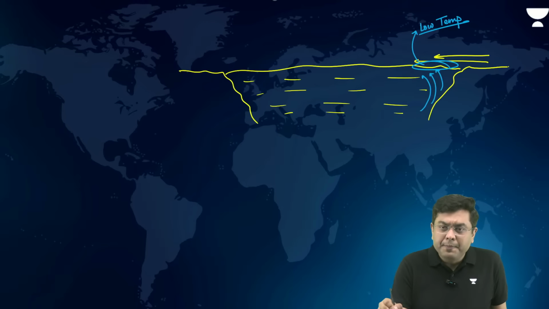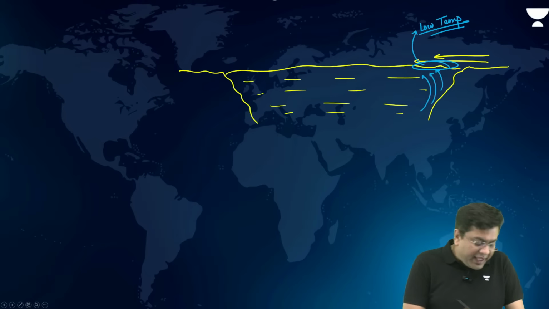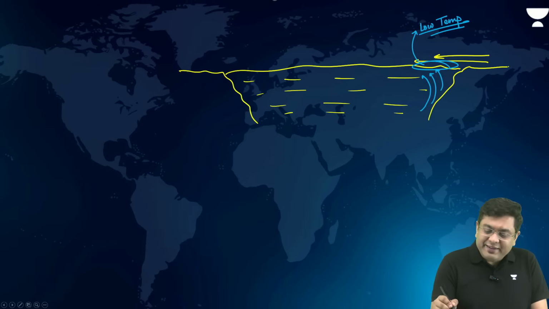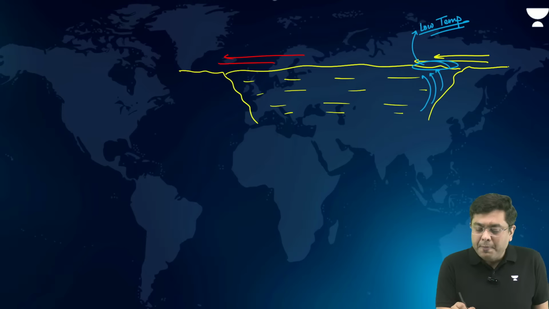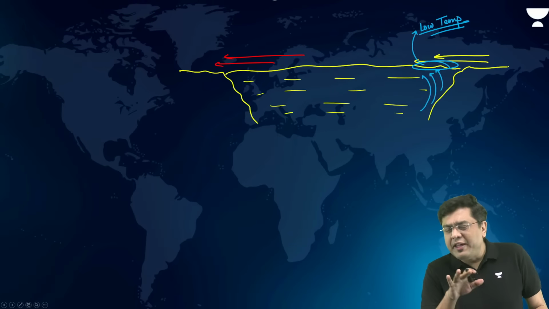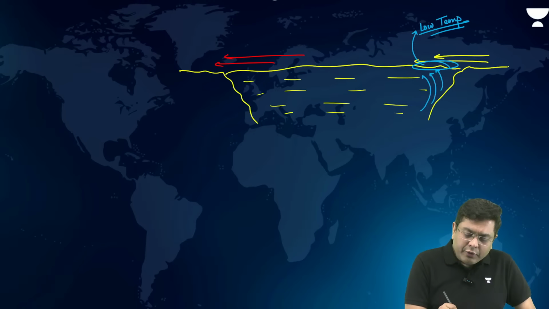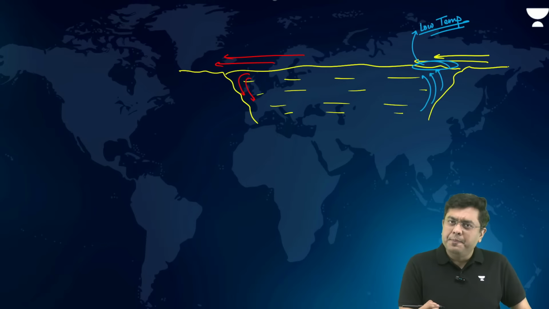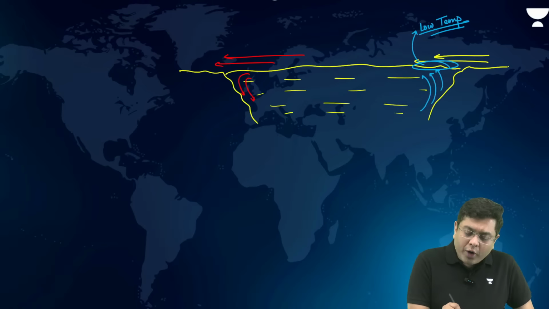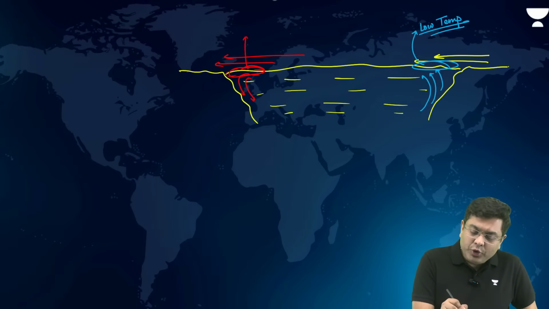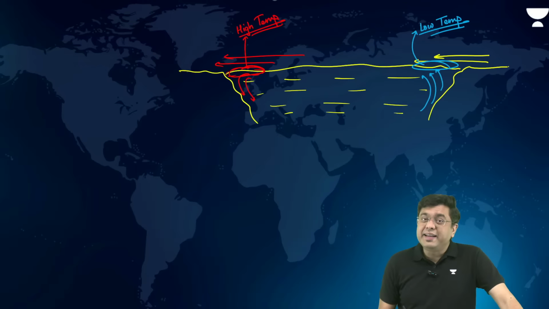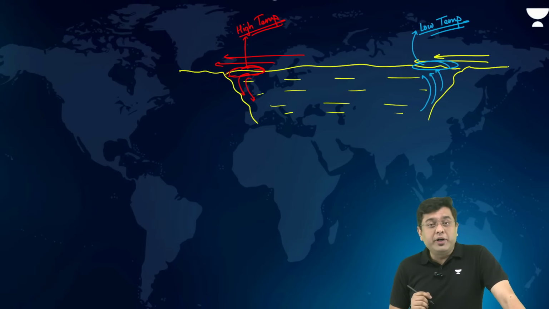lower temperature, isn't it? Whereas, when these winds, let's suppose they move like this, all the surface water, which is the warmest water, they will start piling up and the water eventually will be pushed down here. So piling up of warm water will happen. So that is due to downwelling. That will lead to higher temperature, isn't it? So basically, you have a high temperature and a low temperature.